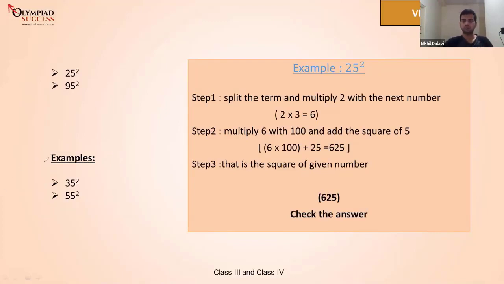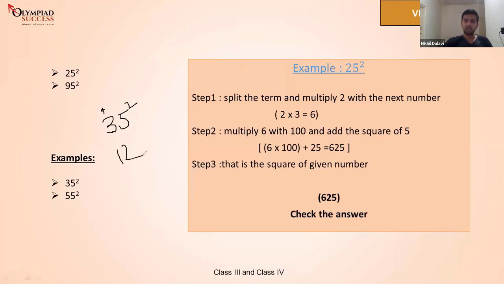So Alina, we'll try to solve it once again. Listen carefully. Let's take 35 square. What do we do first? Which is the next digit after 3 on the number line? The next digit after 3 on the number line is 4. So now we'll multiply 3 times 4. How much is 3 times 4?